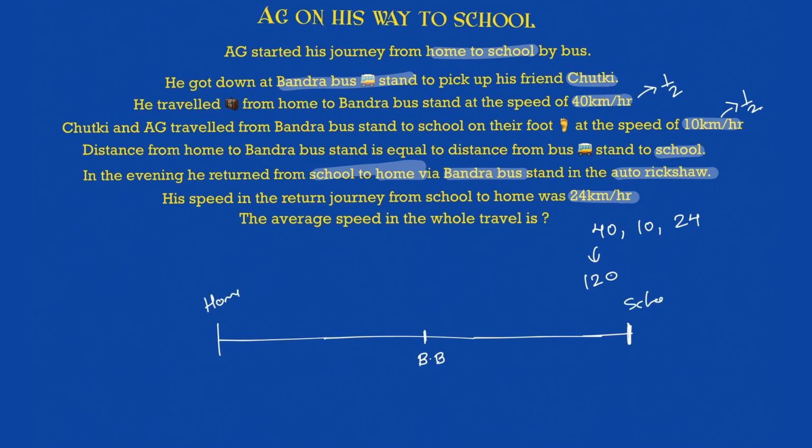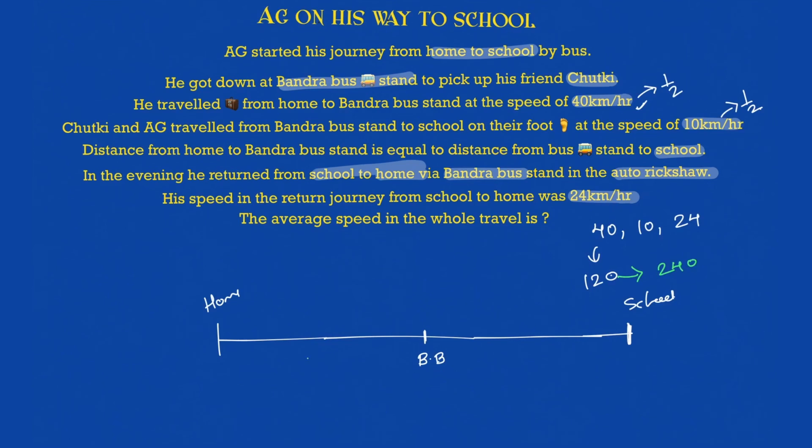Again, this will be divided into two equal halves, which means 60 and then 60. For the first 60 he will be traveling at the speed of 40 km per hour. Now I'll get to the answer, of course, but I'll get some fraction, right? So let's not make it 120, let's make it 240. Doesn't matter. All that I need is to reach the answer.